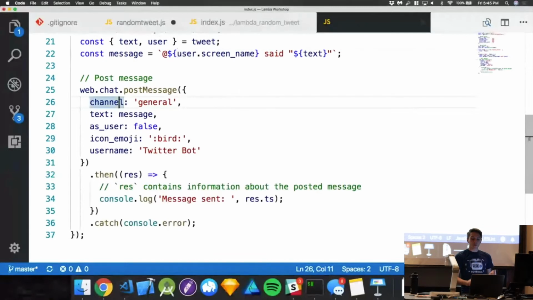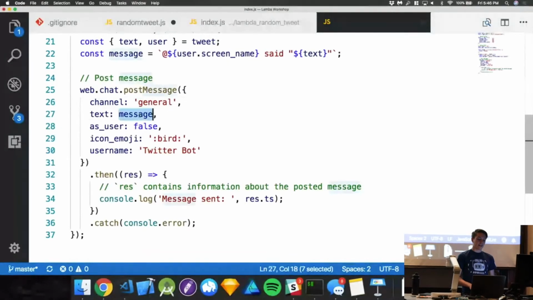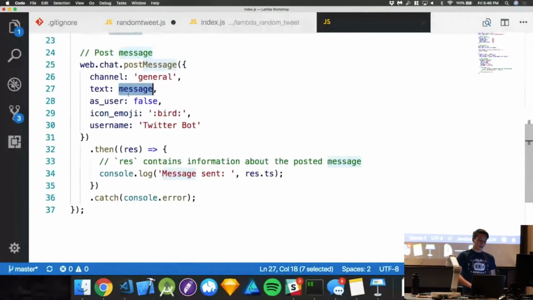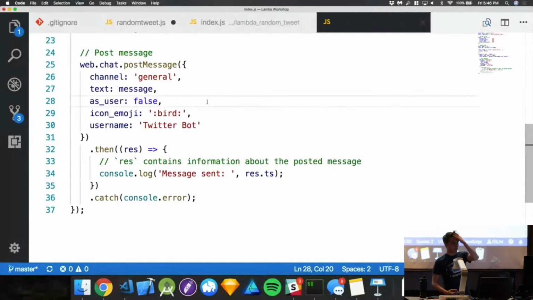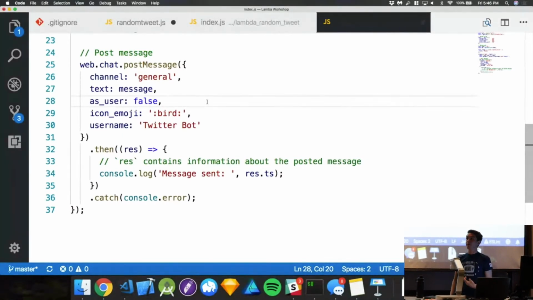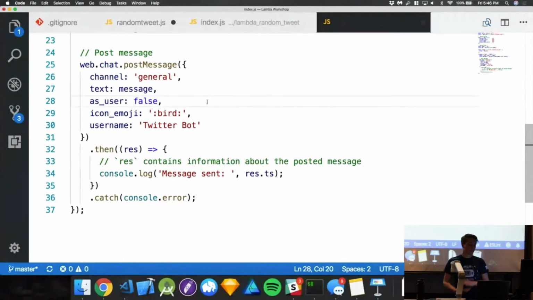So we say, okay, it's super simple. We say what channel we want. You could do general, random, whatever you have. We said the message is what we just did up here. And this as user thing, what's really cool is on Slack bots, you can actually post as a particular user. Like in one Slack channel I'm a part of, we have this tic-tac-toe bot, and you post as you, so you have to authenticate with it.